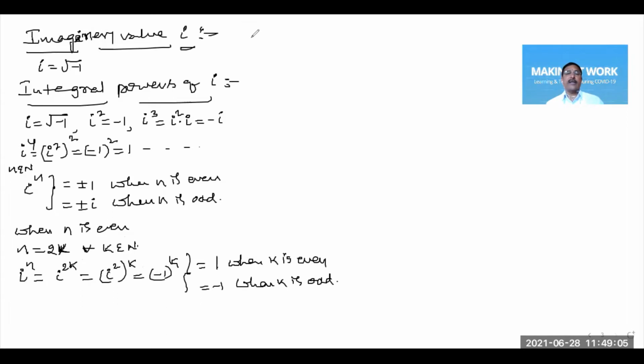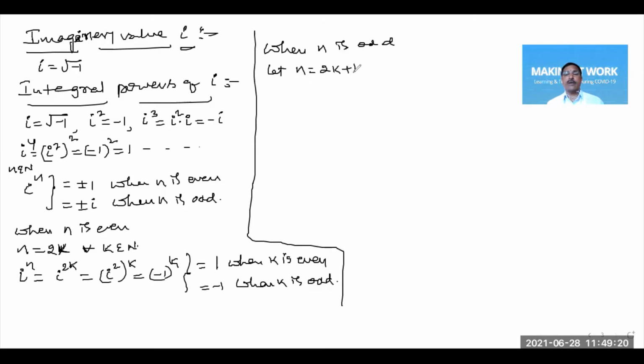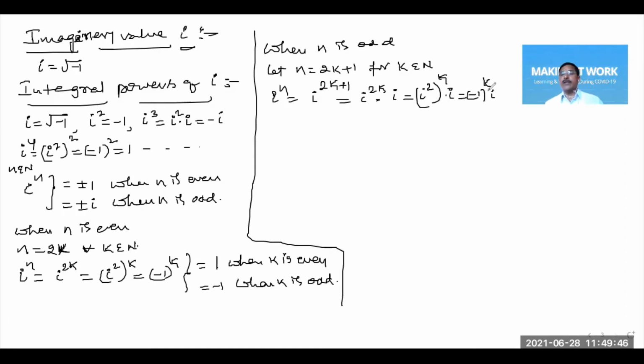And similarly, other case, when n is odd number, let n is equal to 2k plus 1 for k belongs to set of natural numbers. Then i power n becomes what? i power 2k plus 1. So we can write it as i power 2k into i. So i power 2k, as in the case 1, we can write it as i square power k into i. So this is minus 1 to the power of k into i.